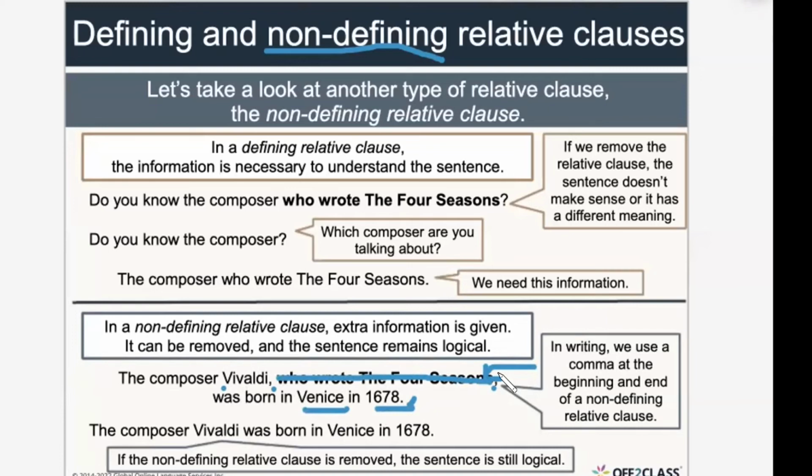You understand? And look at the difference. With a defining relative clause, I didn't need a comma. But with a non-defining, what did I need? Comma and comma. In Arabic, guys, this is the parenthetical sentence, extra talk that I can delete. Something that I can delete. Do you understand, guys?